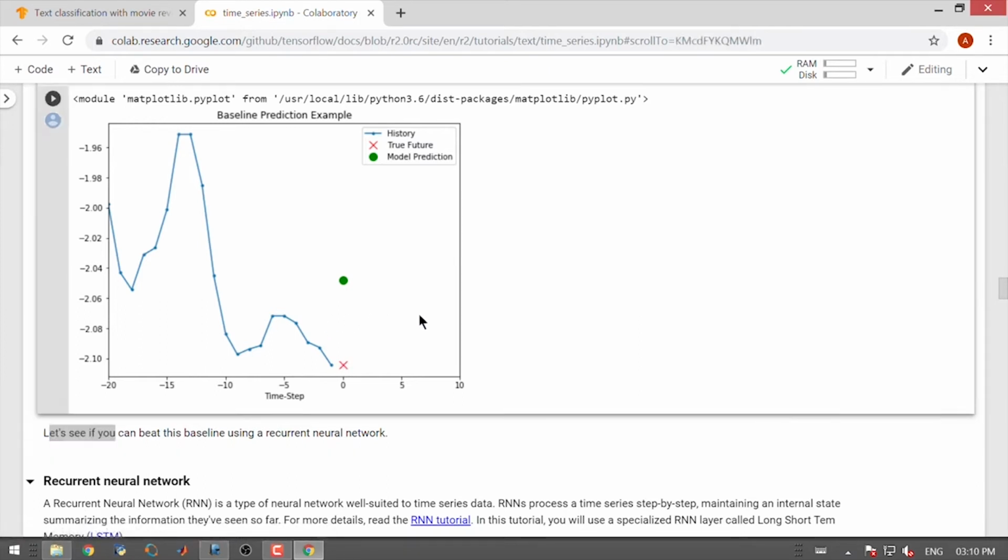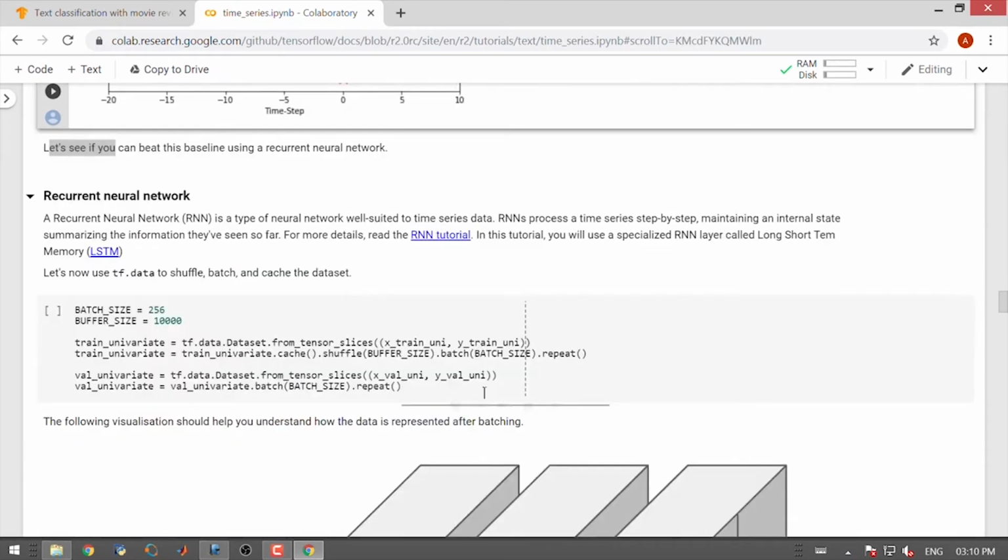Now, we will try to see if we can do anything better than the baseline. So, here we will train a recurrent neural network model, which is suitable for handling sequential data or time series data, which is also an example of sequence data. RNNs process a time series step by step, maintaining an internal state summarizing the information they have seen so far. Here we will use LSTM models for modeling the time series data.